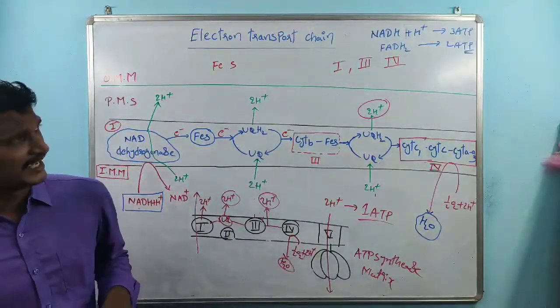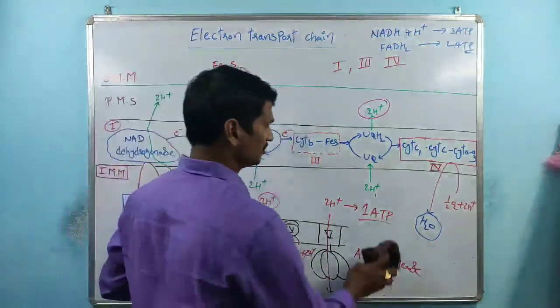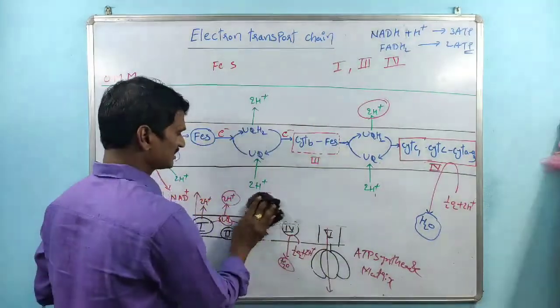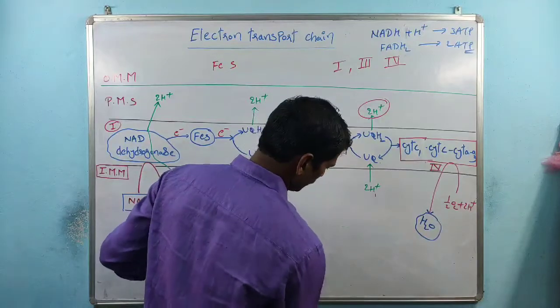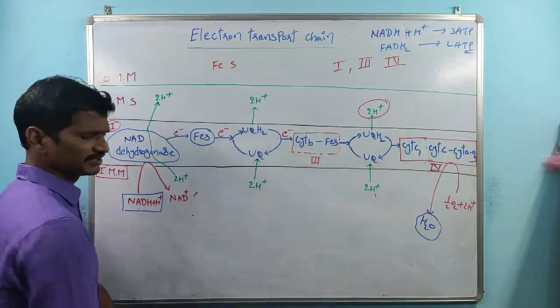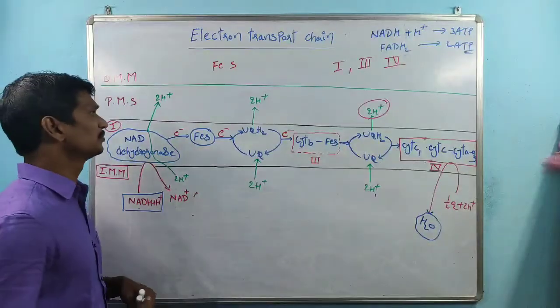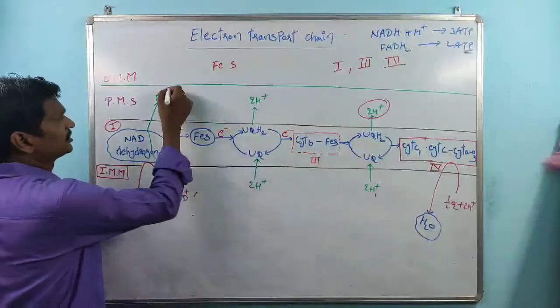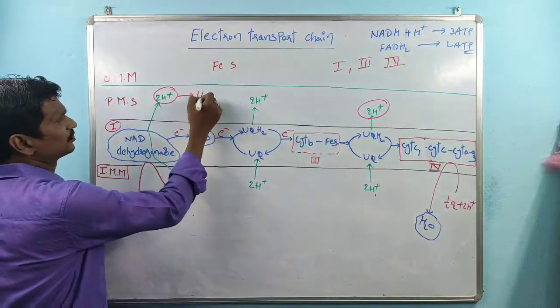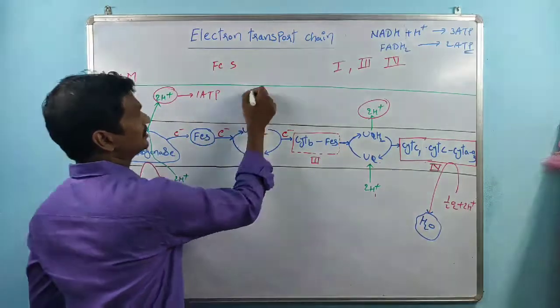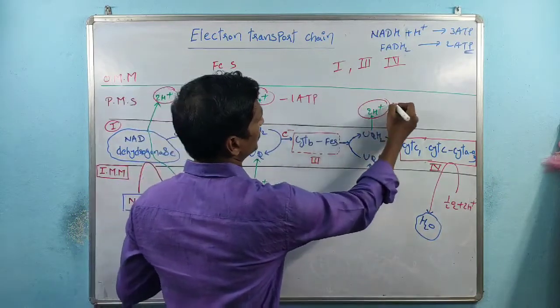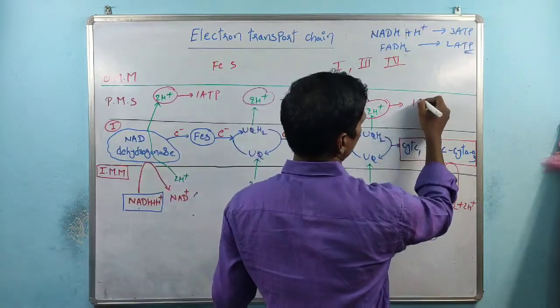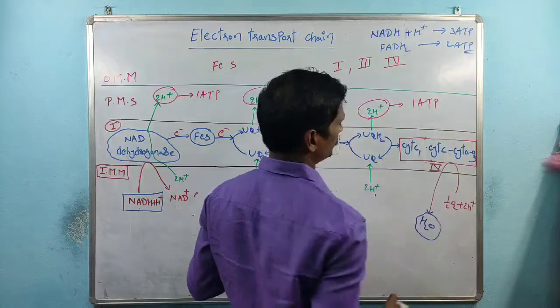So I already said NADH plus H plus is involved in the synthesis of 3 ATPs. How is NADH plus H plus equal to 3 ATPs? Remember, 2 H plus ions equal 1 ATP, again 2 H plus ions equal 1 ATP, and again 2 H plus ions equal 1 ATP.